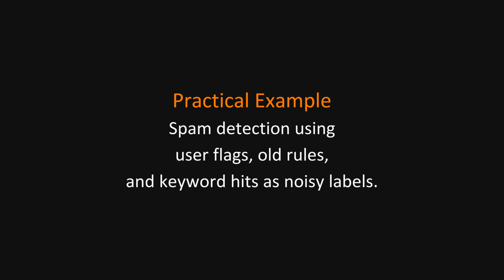For example, to train a classifier that detects spam emails, you might treat messages marked as spam by users, caught by old rule-based filters, or containing certain keywords as positive examples, even though each source is noisy. This connects naturally to how you think about labels in supervised learning. But here you accept that each label source is imperfect, and rely on volume and modeling to denoise them.